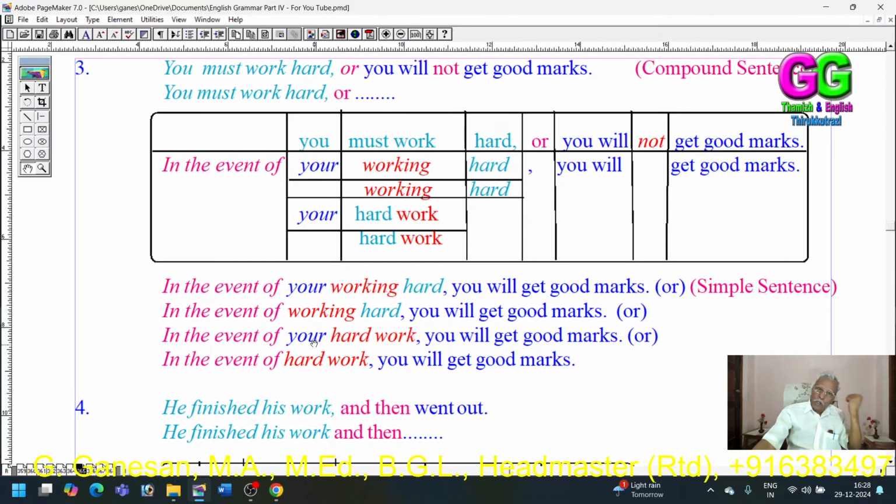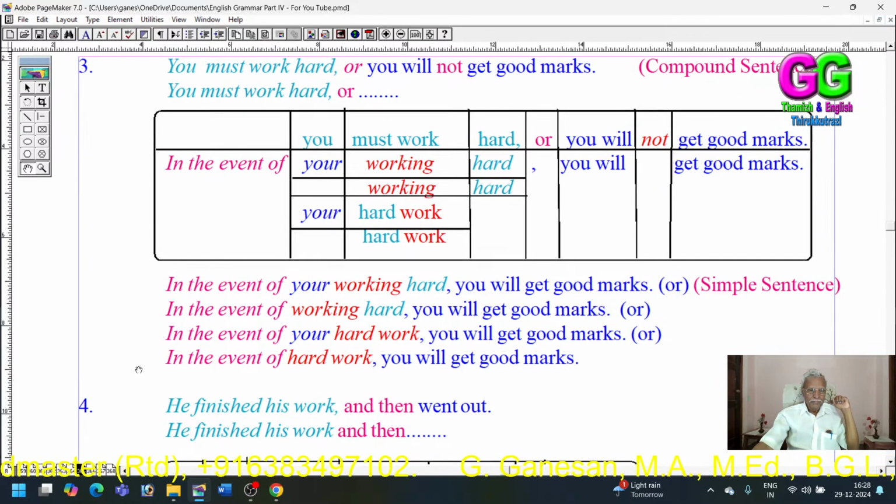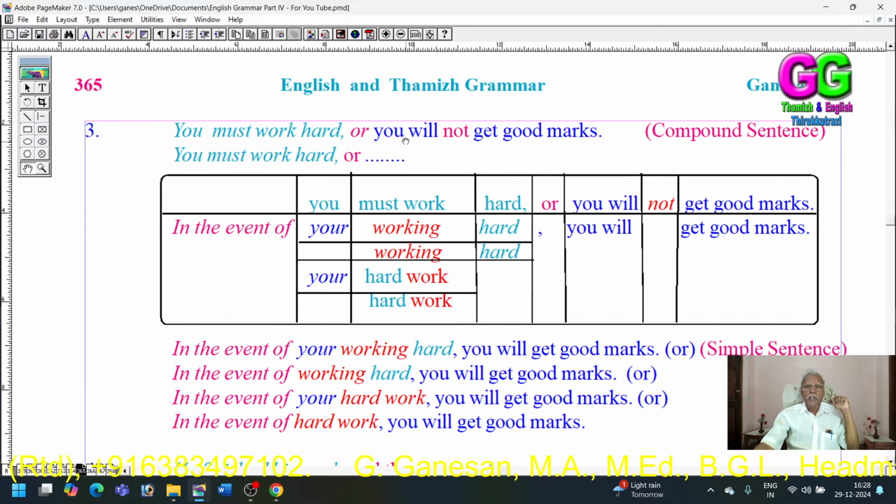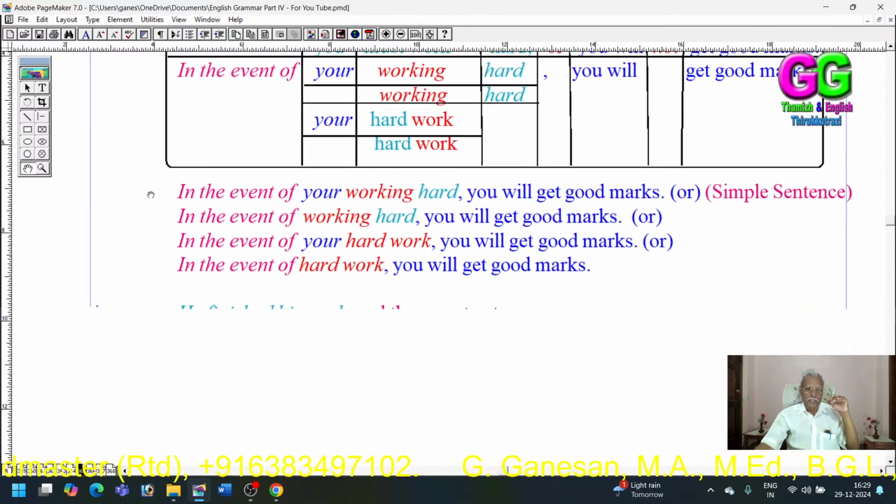That's all. If you want, we can use it, but dropping, not using the possessive is the good English. So, you must work hard, or you will not get good marks. It's a compound sentence. In the event of working hard, you will get good marks. In the event of hard work, or in the event of your hard work, you will get good marks. It is a compound sentence. These four are simple sentences.